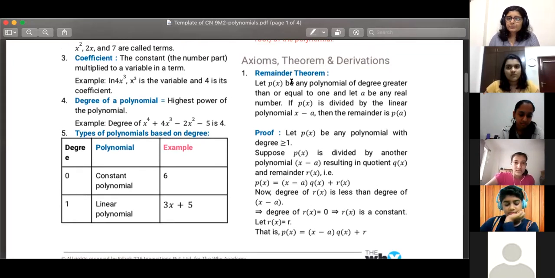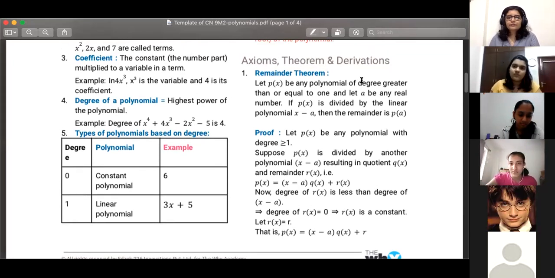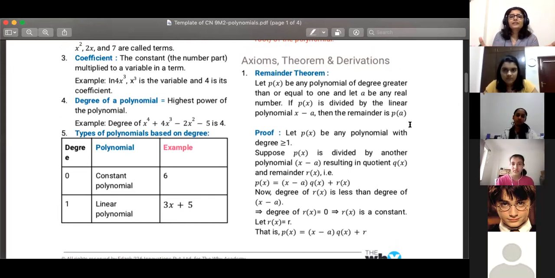Let p of x be any polynomial of degree greater than or equal to 1, that's what we have taken. The degree of p of x should be at least 1, meaning it could be an x squared polynomial or an x cubed polynomial. You can even apply this to something with x power 50, like x power 50 minus 5x plus 1.